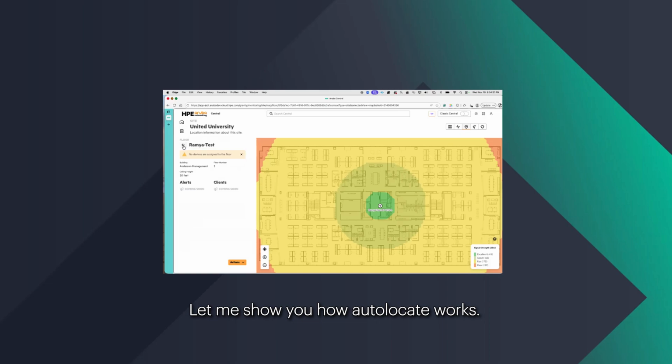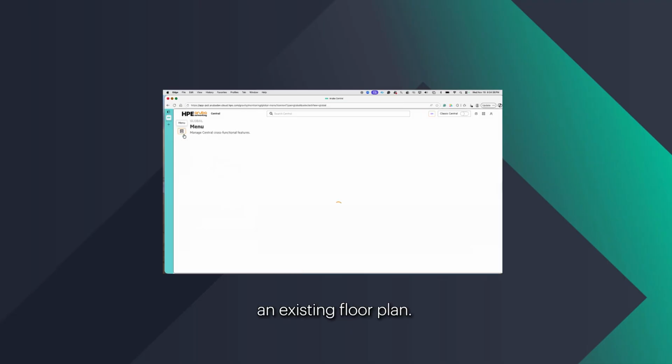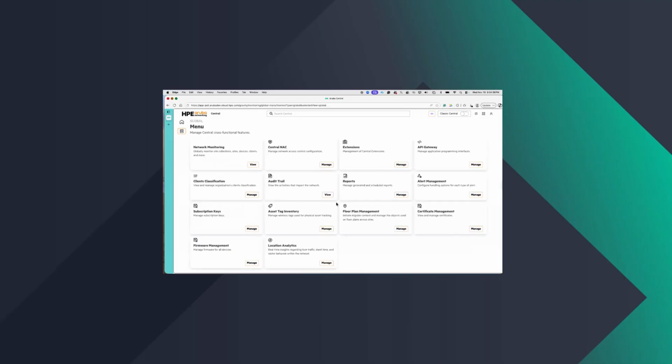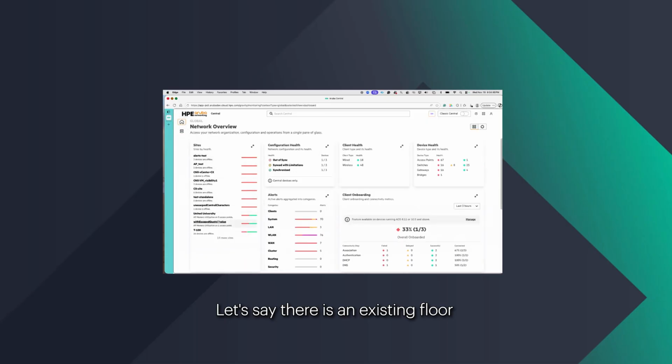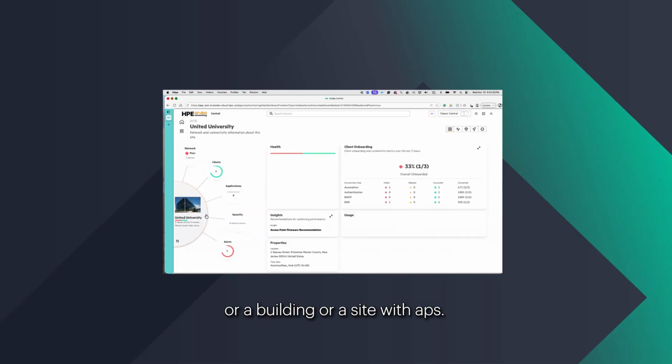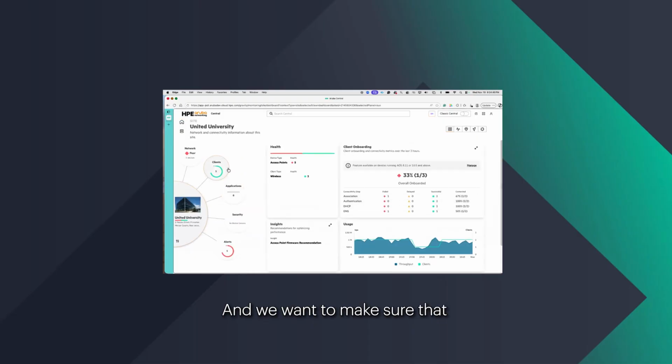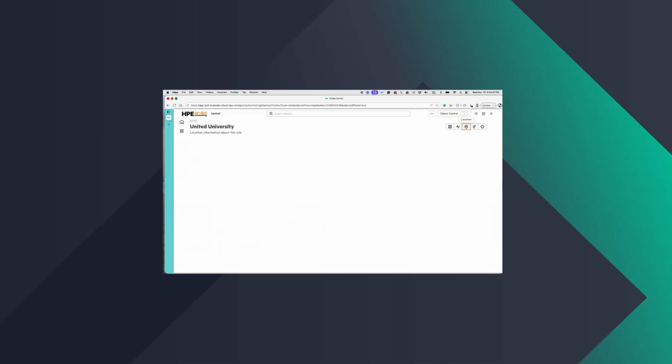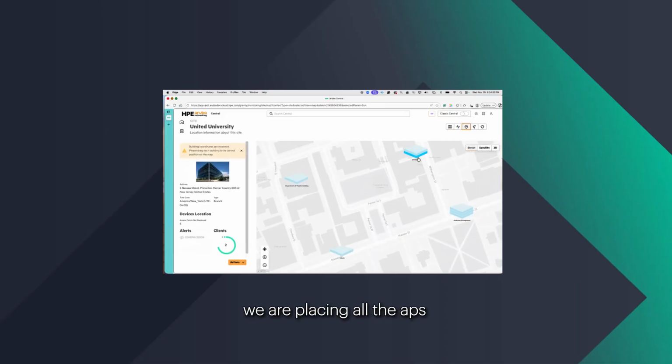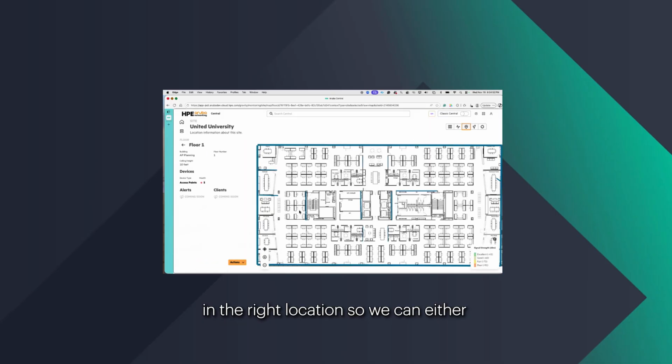Now, let me show you how auto-locate works. So let's say there is an existing floor or a building or a site with APs, and we want to make sure that we are placing all the APs in the right location. So we can either manually drag and drop the APs. The step to actually assign access points to your floor is under actions, and the step is called place devices.